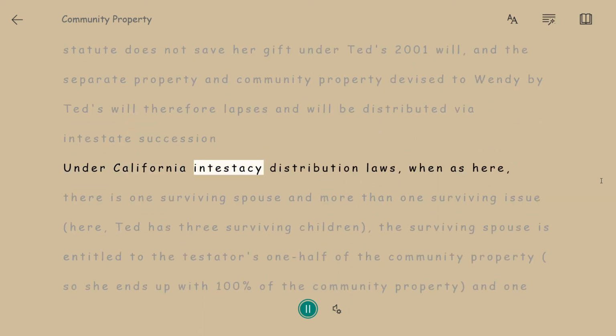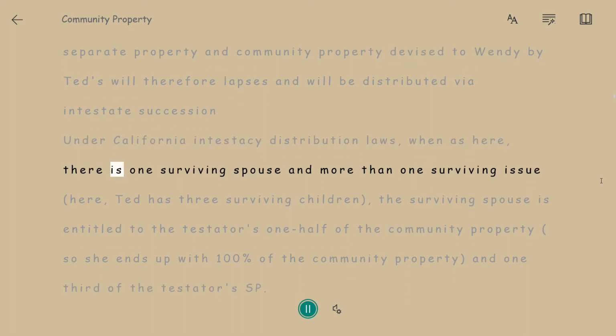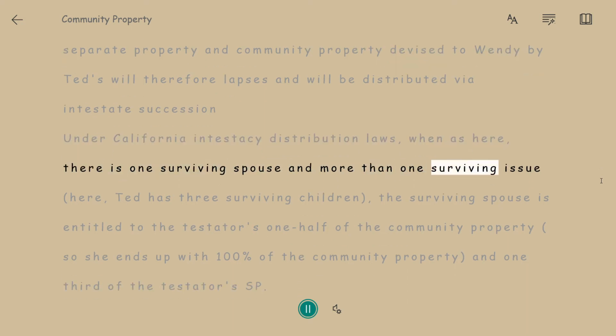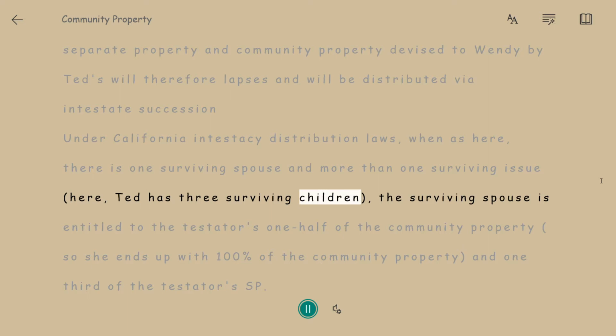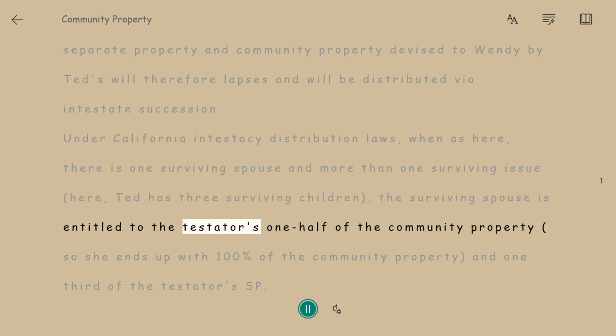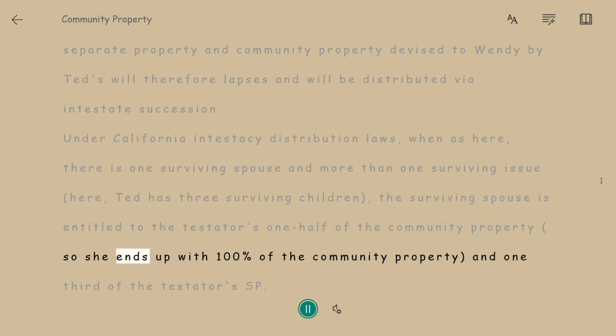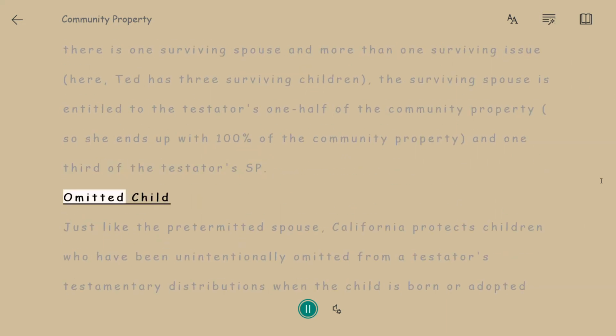Under California intestacy distribution laws, when as here, there is one surviving spouse and more than one surviving issue, here, Ted has 3 surviving children, the surviving spouse is entitled to the testator's 1/2 of the community property, so she ends up with 100% of the community property and 1/3 of the testator's SP.